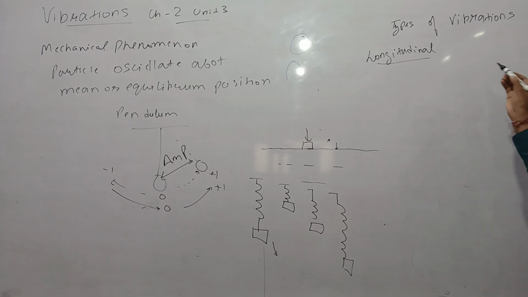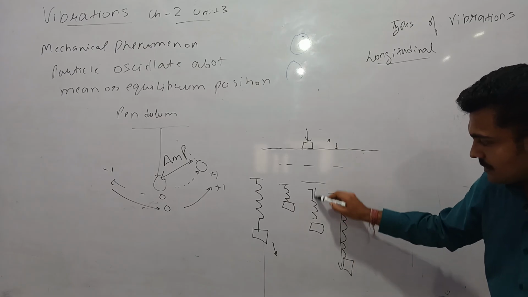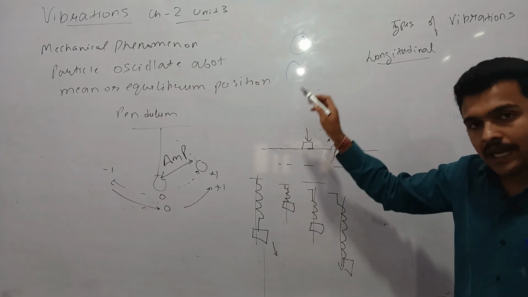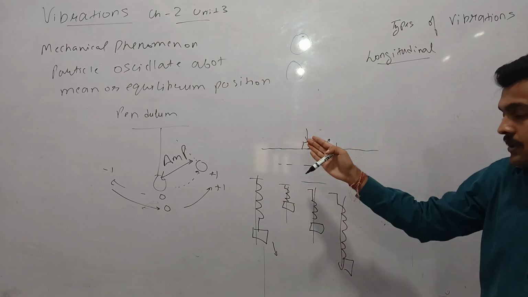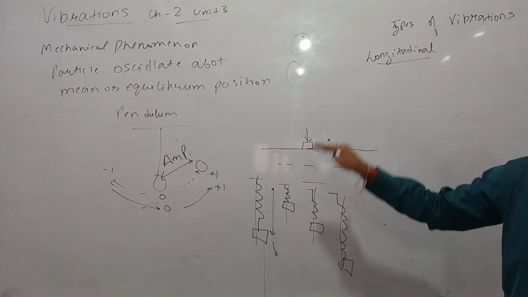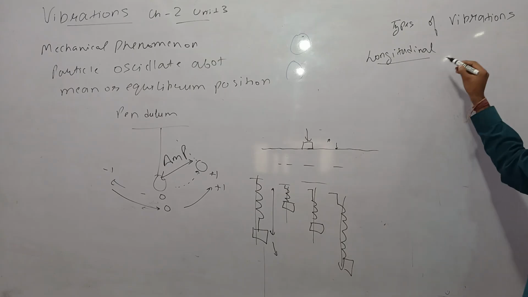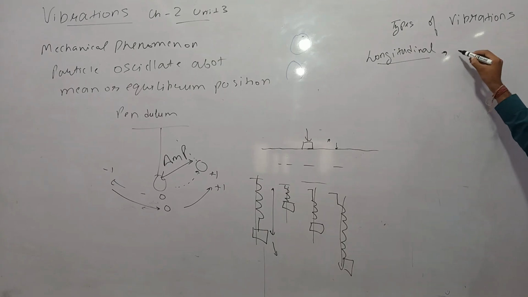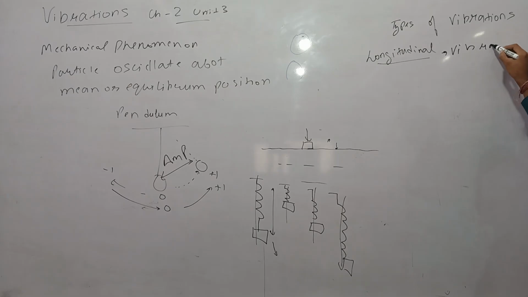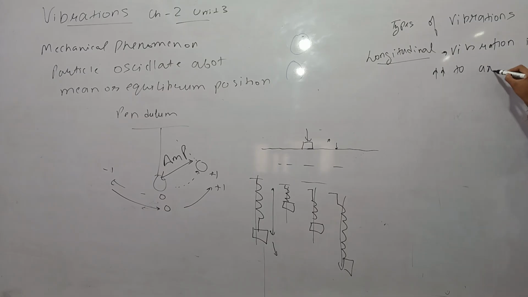For example, here this is the axis of the particle, the line through the middle of the particle, and the oscillation is in the direction which is parallel to the axis of the particle. Such an oscillation in which the vibration is parallel to the axis is known as a longitudinal vibration.